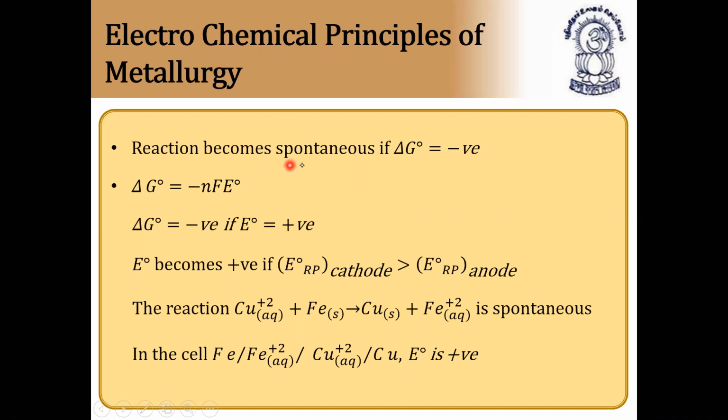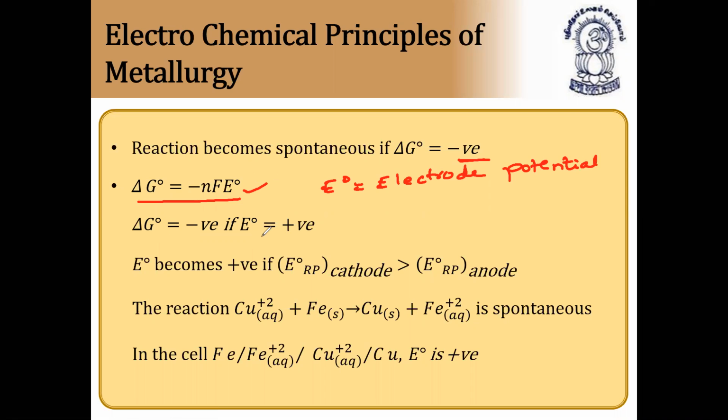The reaction becomes spontaneous if delta G is negative. So if the standard free energy change is negative, then the reaction is spontaneous. And delta G is equal to minus nFE degree of the cell. What is E degree? It is nothing but the electrode potential of the cell. So it is called the E degree of the cell.